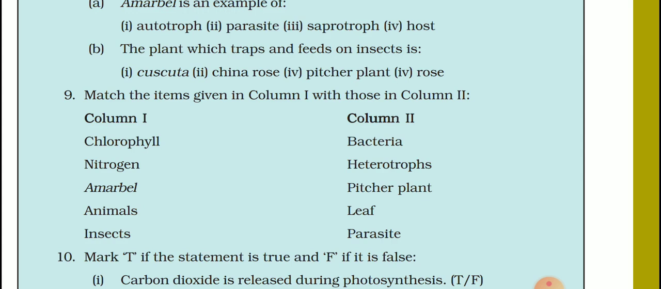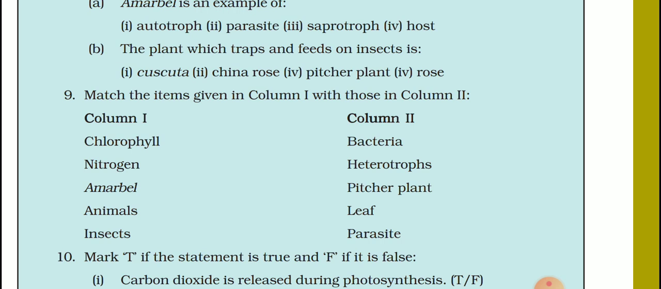The second part is nitrogen, and nitrogen fixation. There are some bacteria in the roots of the plants. They fix nitrogen. They convert nitrogen into soluble form because plants do not take nitrogen directly. So first it is converted into the soluble form with the help of rhizobium bacteria. So you match column first, second part, nitrogen, the answer will be bacteria, column second, first part.